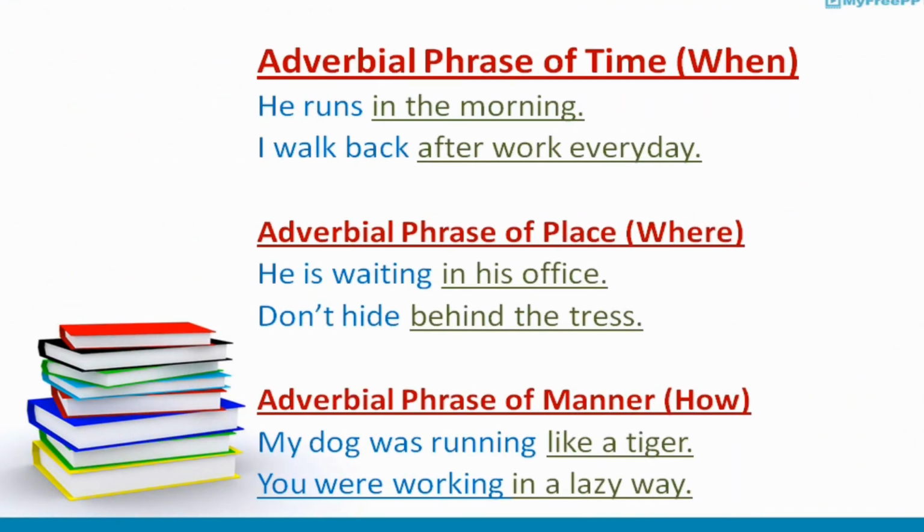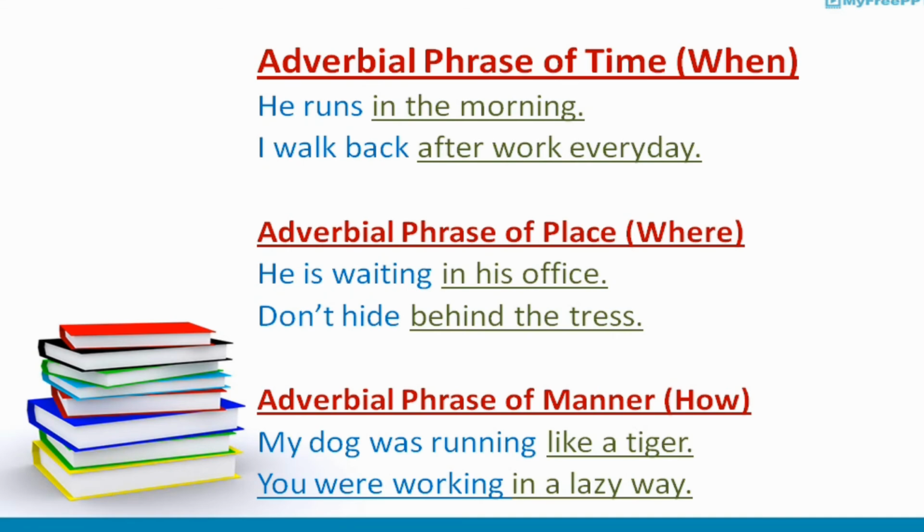Let's have some more examples: adverbial phrase of time, adverbial phrase of place, and adverbial phrase of manner. Let's talk first of all about the adverbial phrase of time. He runs in the morning. In this sentence, we come to know when he runs. It describes the time. In the second sentence: I walk back after work every day. In this sentence, we come to know when I walk back, after the completion of my work every day.